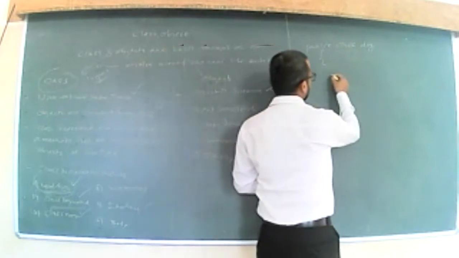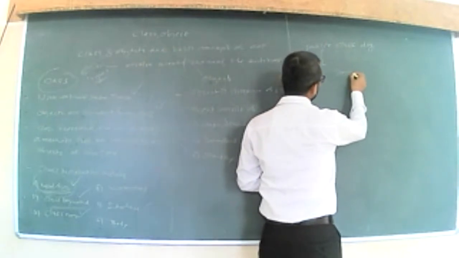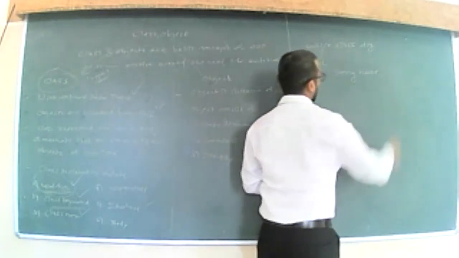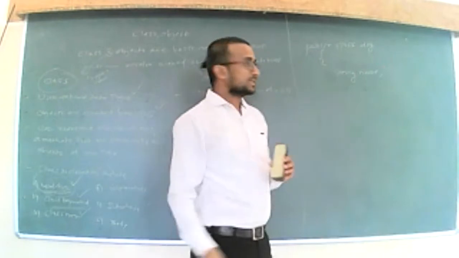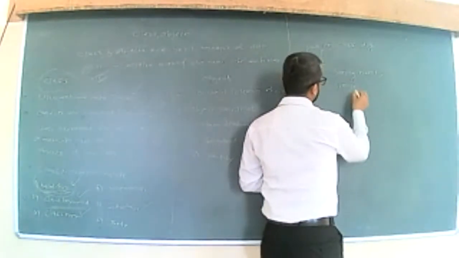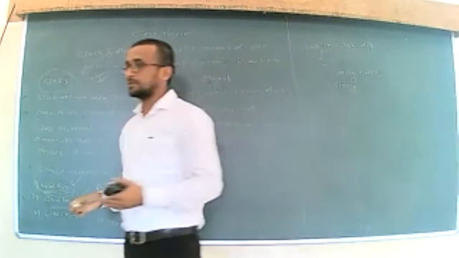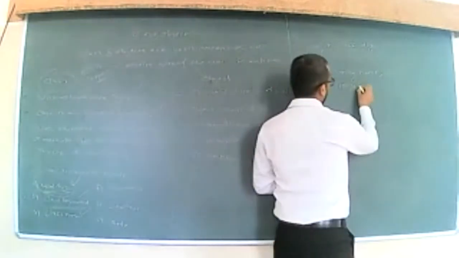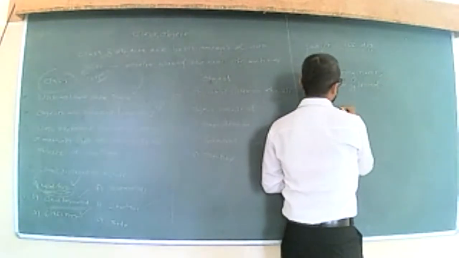So first, let us say a String: a dog is going to have a name, right? Then again a String, which is nothing but breed, right? From which breed it is.